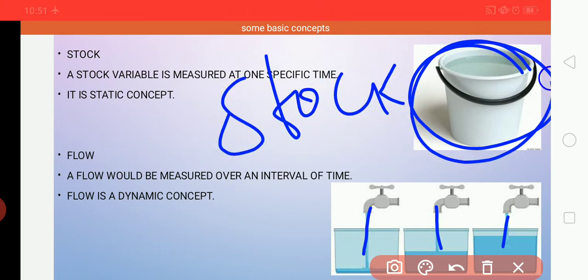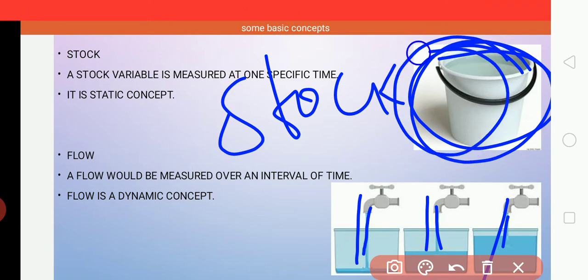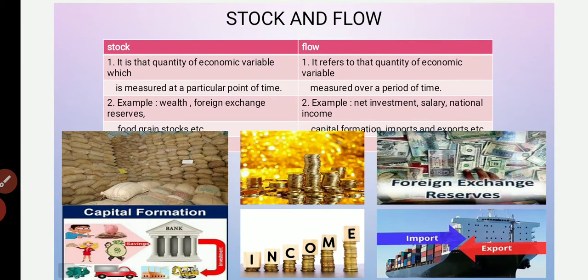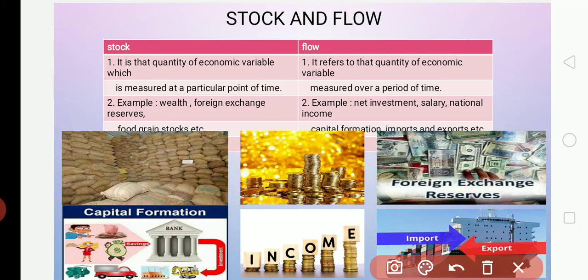So this one we already had. Now this is the addition which is made. What we already had is a stock, and the addition we are making is a flow. And in still more detail we will see stock and flow from the economic point of view. Already I told you, a stock is a quantity of an economic variable which is measured at a particular point of time. I told you 2019, that is a particular point of time. So whatever quantity of the economic variable we are measuring at a point of time, that is a stock. And flow is a quantity of an economic variable measured over a period of time.